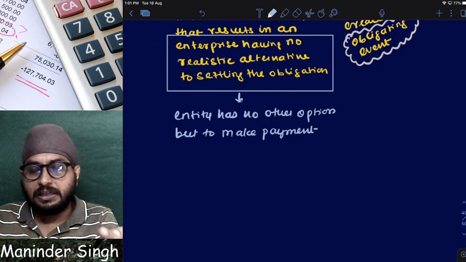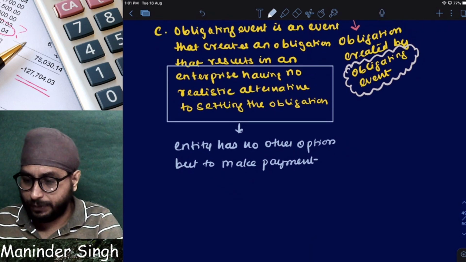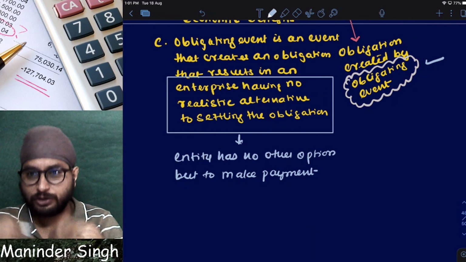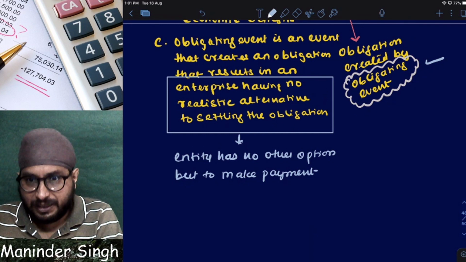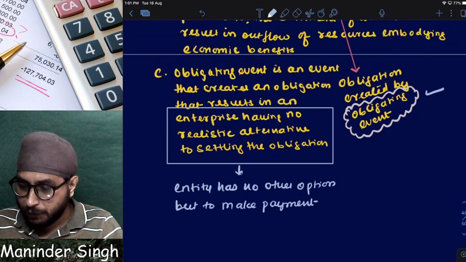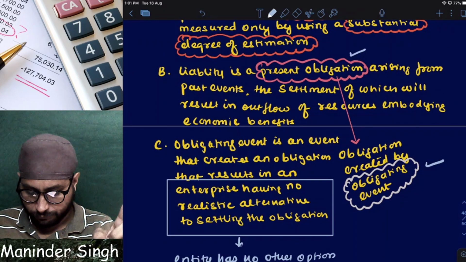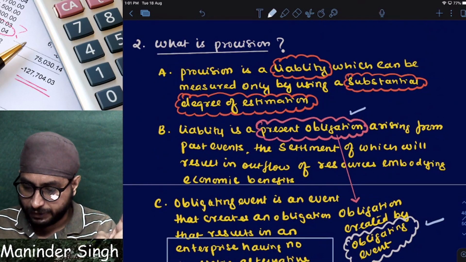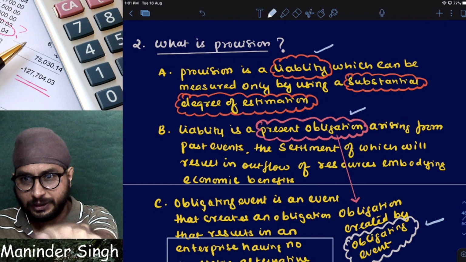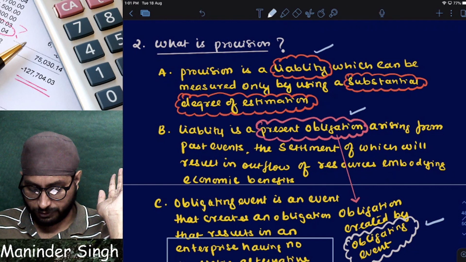Finished. Now tell me. If I had an option to make a payment, is it an obligating event? If I had an option to make payment, will it be an obligating event? No. If it is not an obligating event, will it be a present obligation? No. If it is not a present obligation, will it be a liability? If it is not a liability, will it be a provision? Finished. Now understood? Now understood what is a provision?